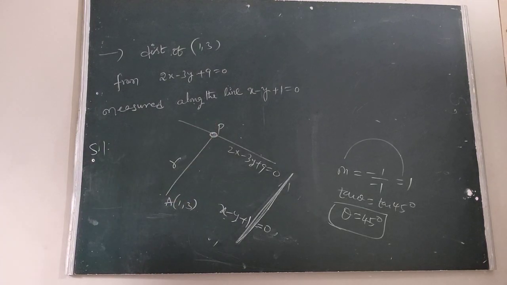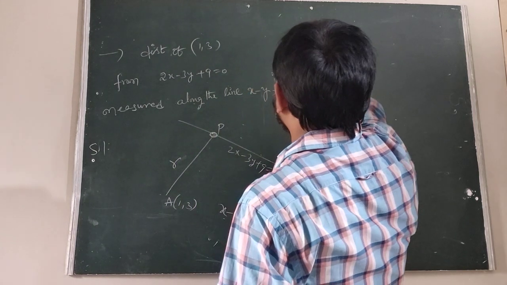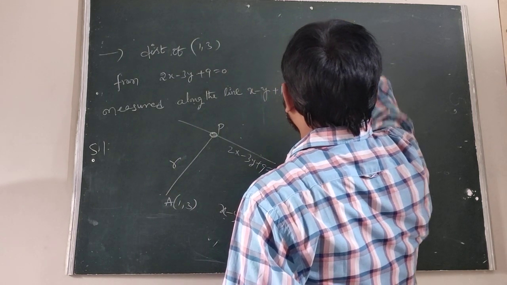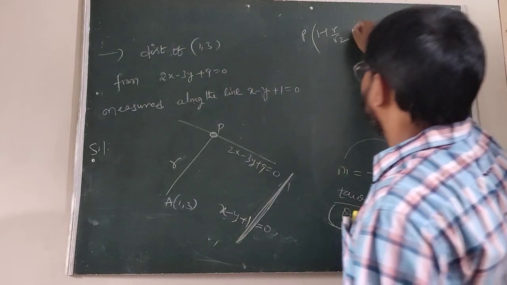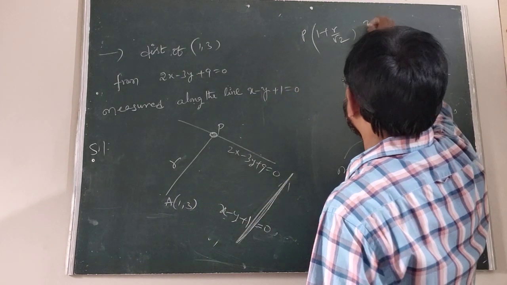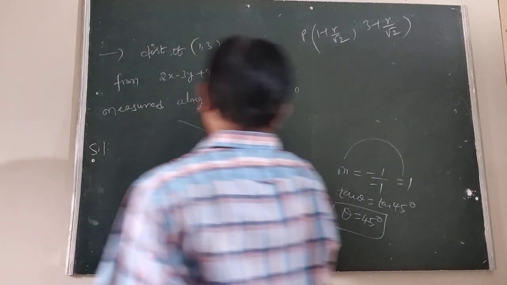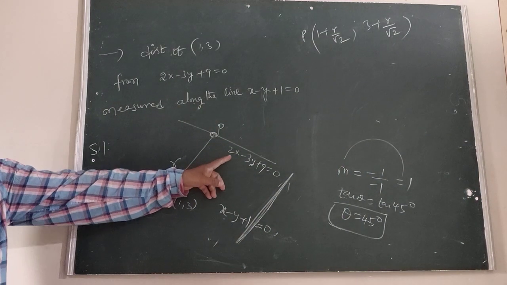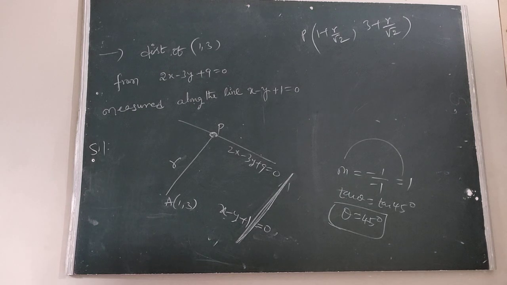How to find the point P? P is x1 plus r cos theta, that is 1 plus r cos theta. Cos theta is 1 by root 2. y1 is 3, so 3 plus r sin theta, and sin 45 is 1 by root 2. P lies on the line 2x minus 3y plus 9 equal to 0.